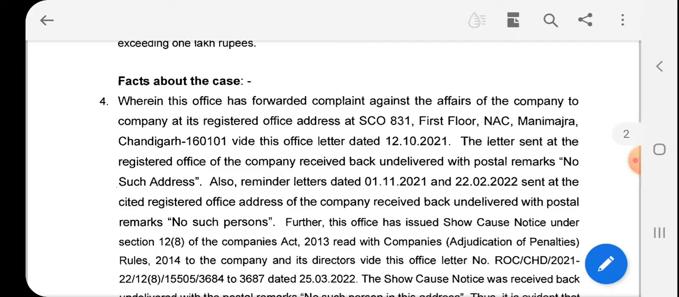Let's see the facts of the case. The office forwarded a complaint against the affairs of the company to its registered office. The letter sent to the registered office was received back undelivered with the postal remark "no such address". A reminder letter was also sent, but it was received back undelivered with the postal remark "no such person".